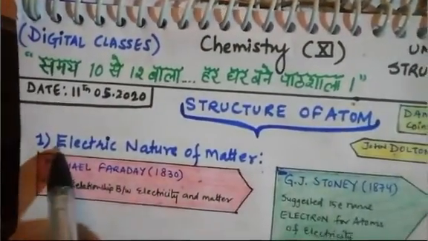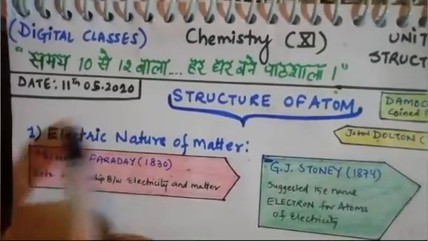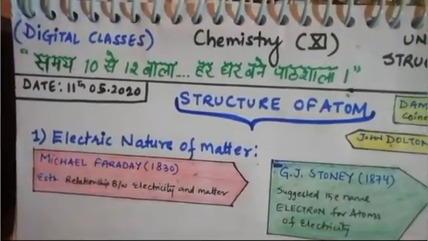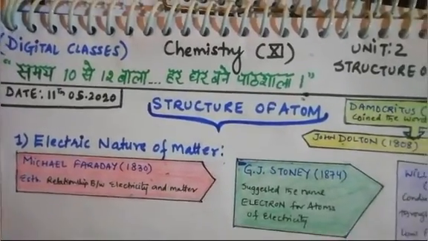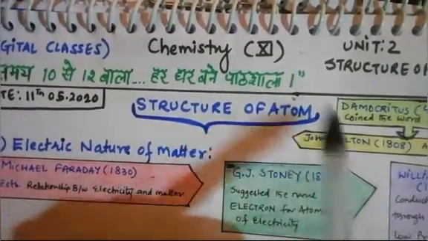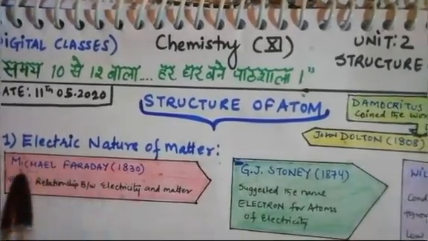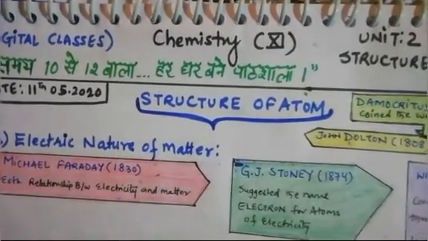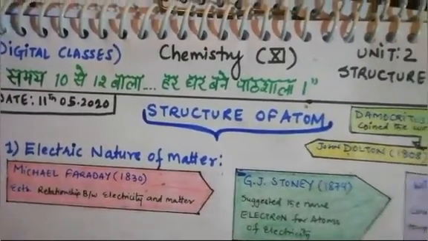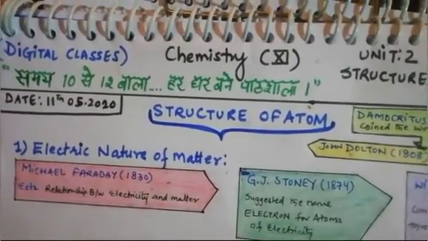First, let's discuss the electric nature of matter. Electric nature, this thing you know very well. In electricity, the electric current is due to electrons. So it means that there are electrons inside the atom. Okay, so at first Newton has taken this. According to Newton, light is one of the electric natures of matter. Light is a matter in which the electrons are there.